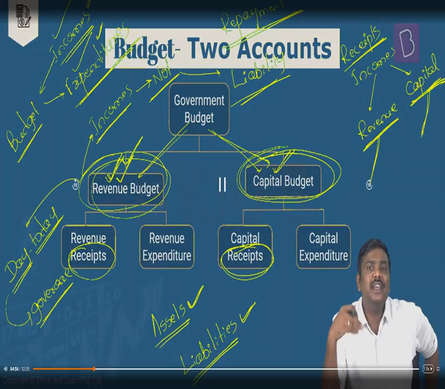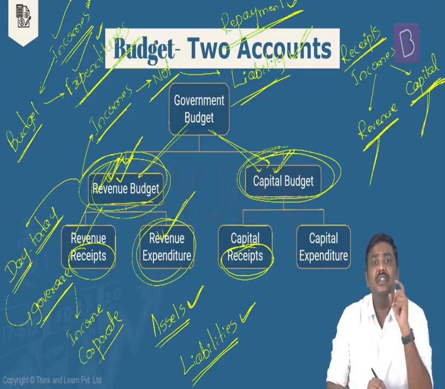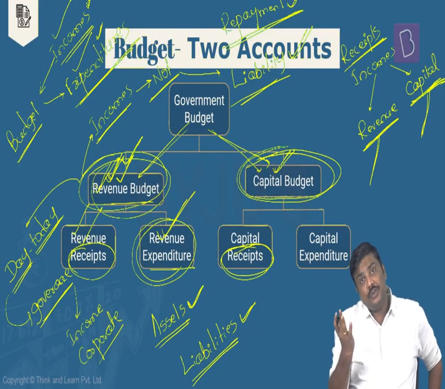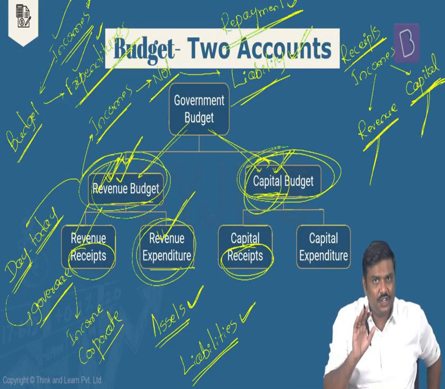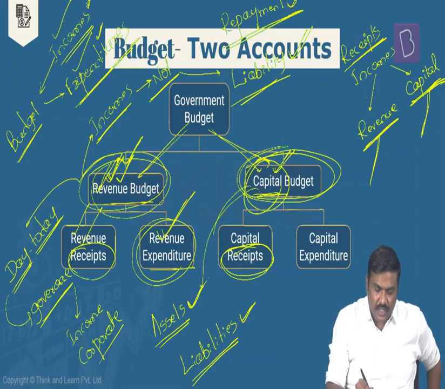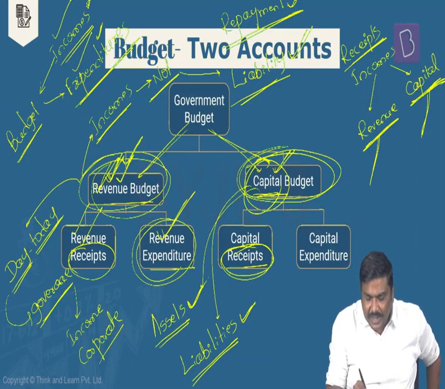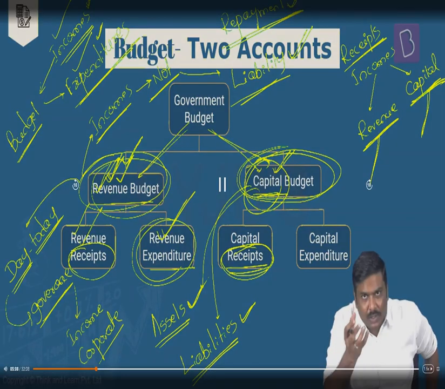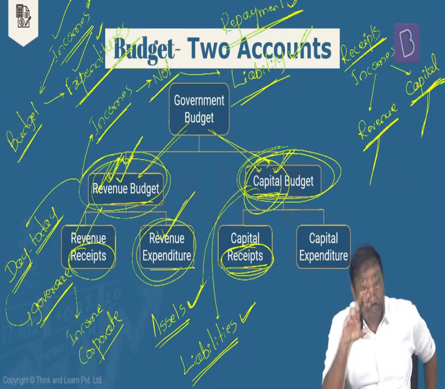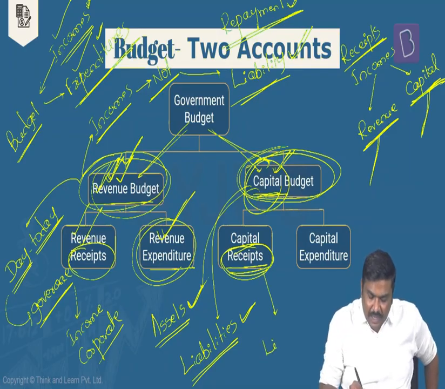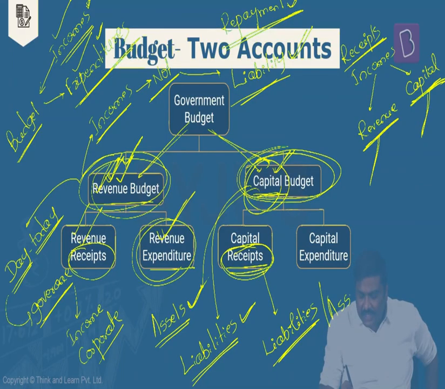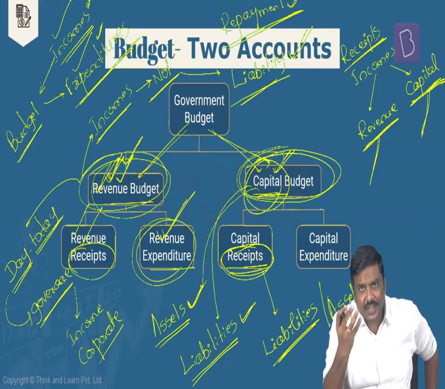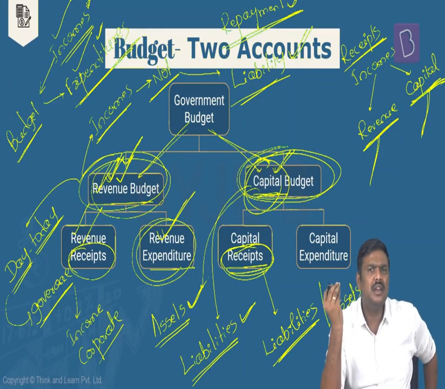Shift to the other side, capital. Whenever you come across the term capital, what does it essentially entail? What does it mean? These are associated with assets or these are associated with liabilities. For example, let's start with capital receipts. Capital receipts are those incomes collected by the government which will increase the liabilities for the government, or else these are associated with assets for the government. These are essentially going to reduce the assets, increase the liabilities. Sir, can you give an example here?